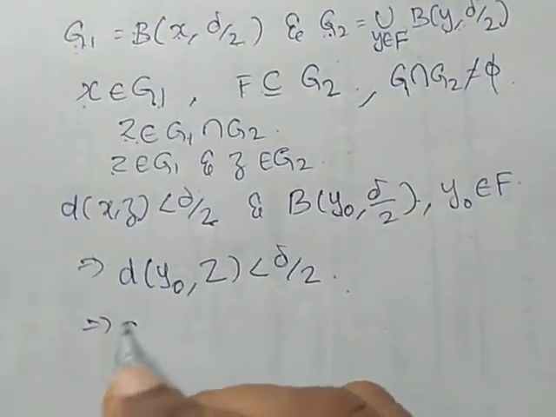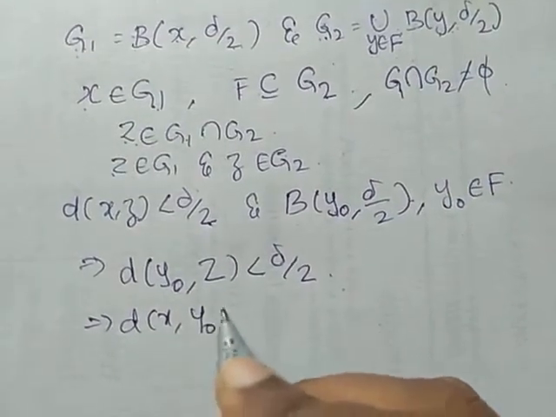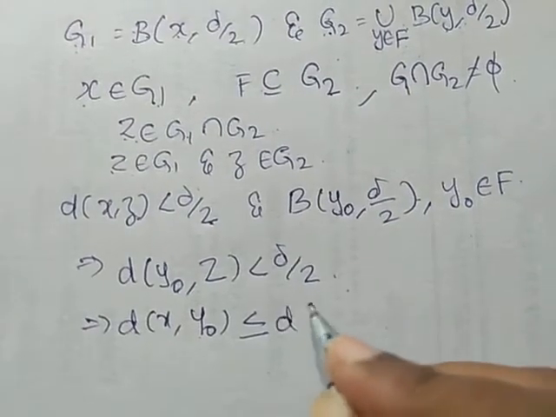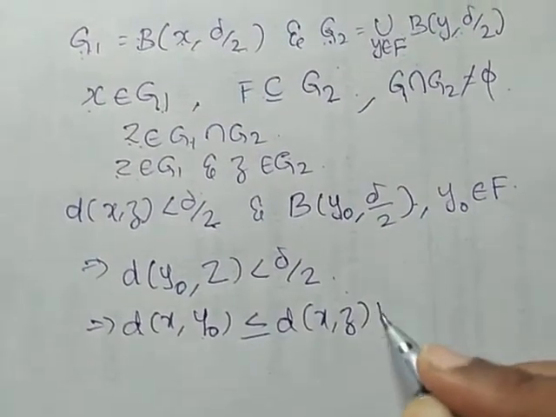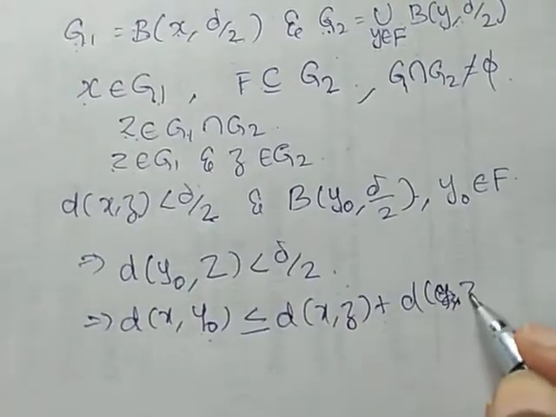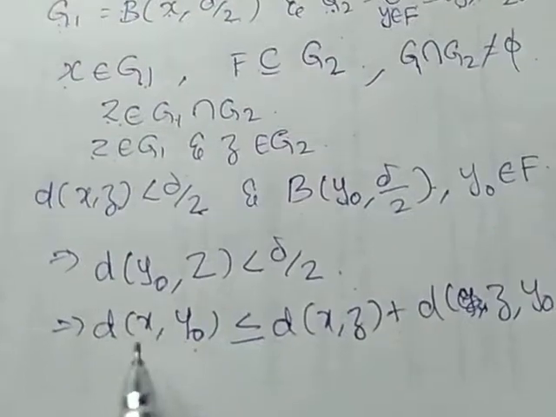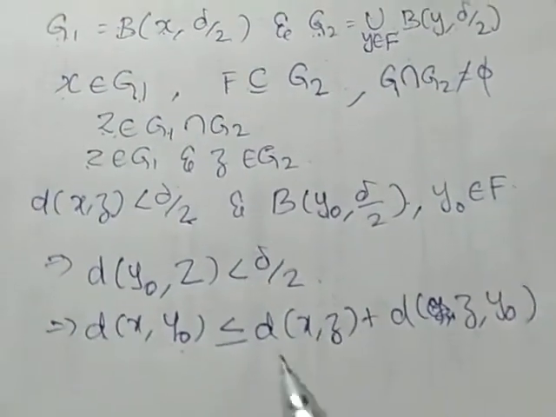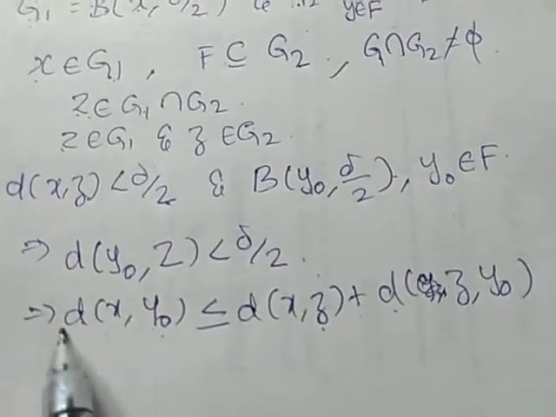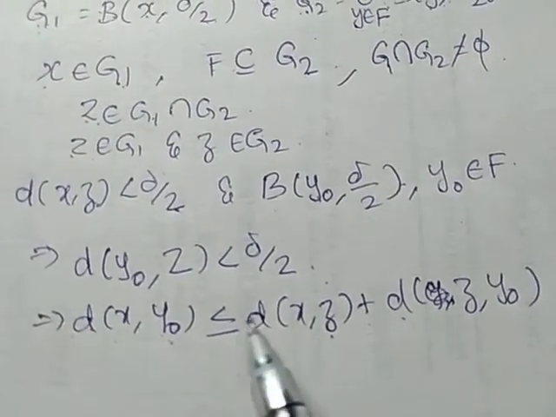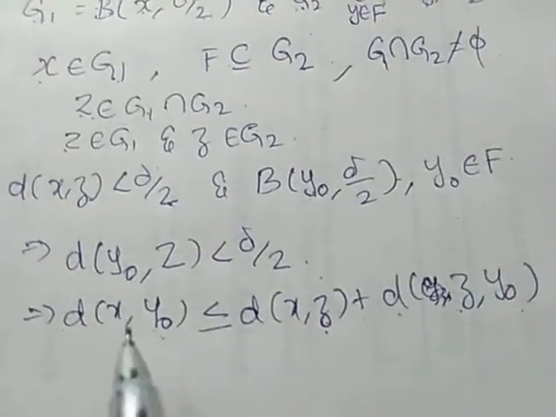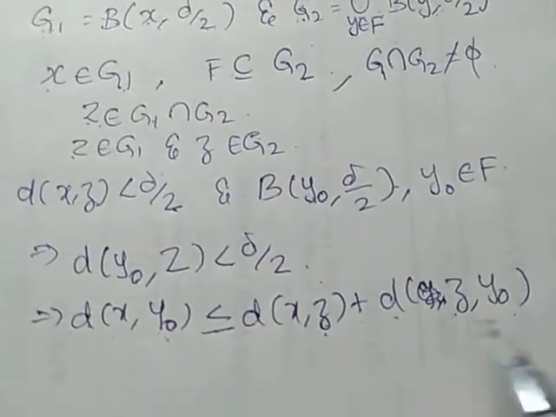This implies we can write d(x, y0) as d(x, z) plus d(z, y0). This term should be less than or equal to these two.